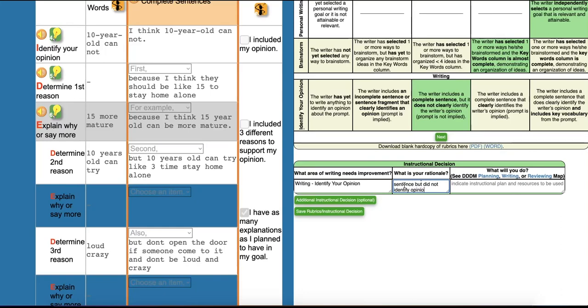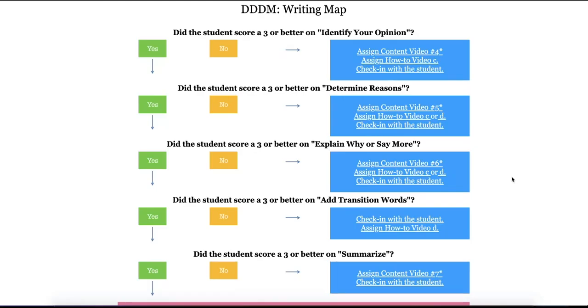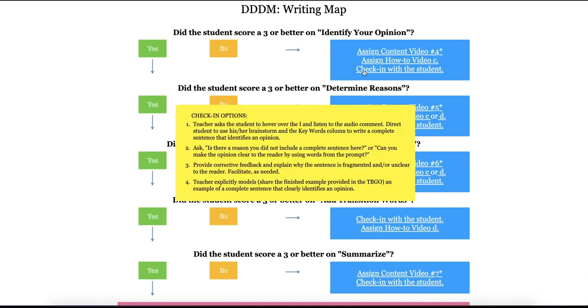Then, the teacher can select a data decision map to make the next instructional step. Because this area of need is in the writing section, I click the writing map. Because that student did not score a 3 or better on Identify Your Opinion, I go to this first section. Here are my options for instructional decisions. I could assign the student Content Video 4, assign the student How to Video C, or I can check in with the student. Once I hover over Check in with the student, there are several options that I can use.